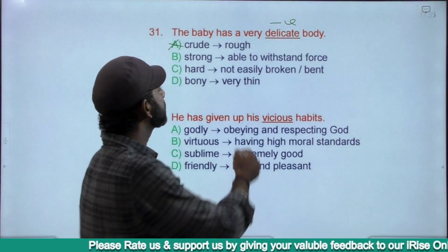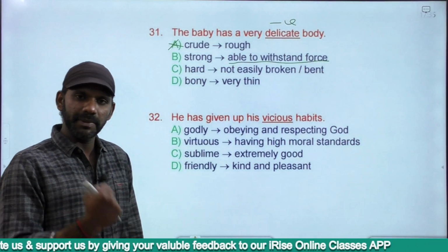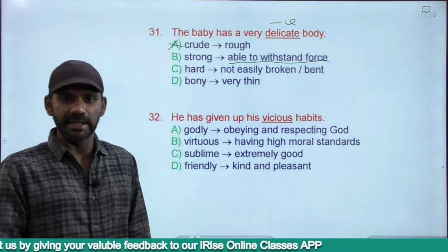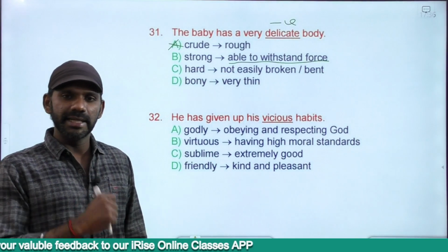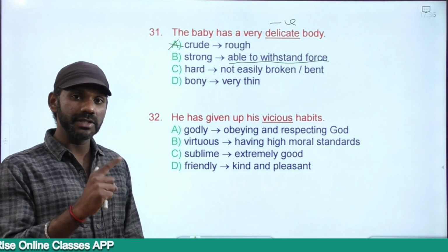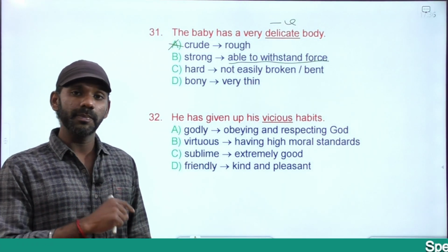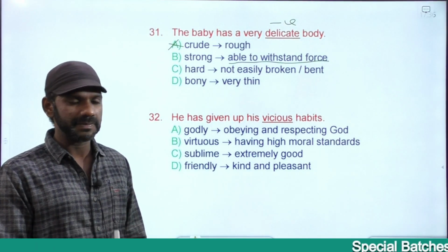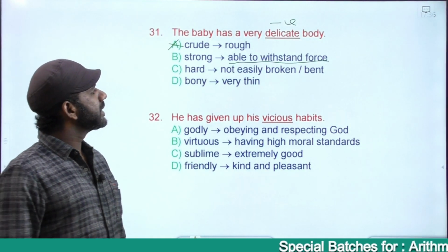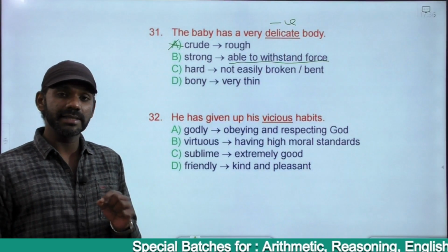Strong is able to withstand force. That means able to bear. If anything happens, we have the ability to bear it, to withstand it. Delicate means we don't have the ability to withstand it. Strong is the opposite of delicate, right? Possessing strength is being strong, not possessing strength is being delicate. Hard, not easily broken or bent. The opposite of hard is soft.